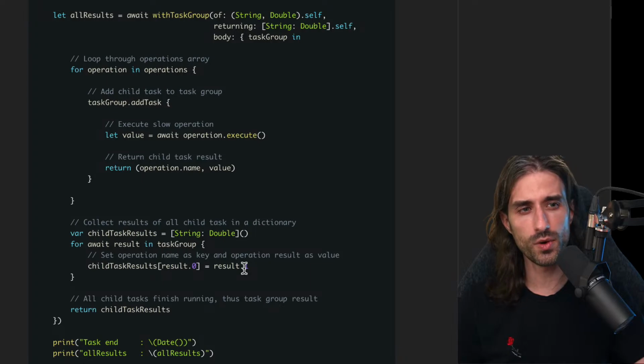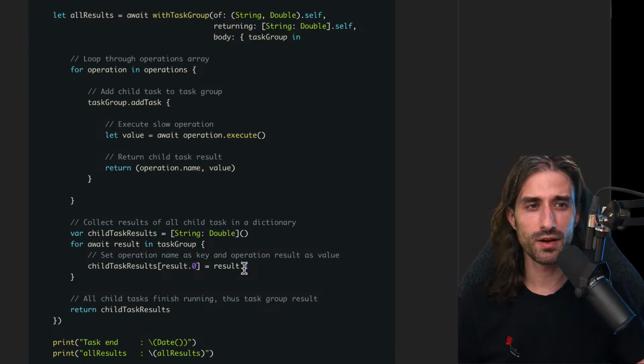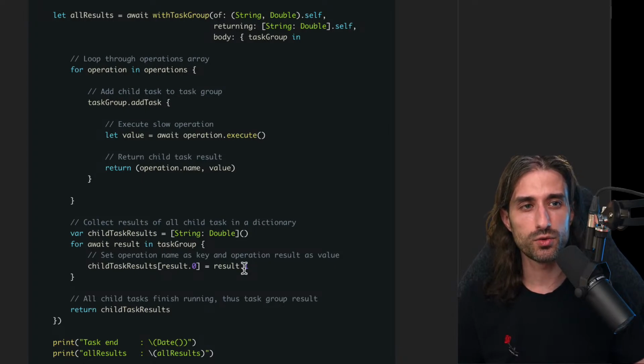Also note that there is no way to say how many child tasks should execute concurrently. You cannot say, I want to execute at the maximum of 4 tasks concurrently. The best you can do is create sequential groups of 4 tasks, but you will still need the first batch to finish before the next batch can start.